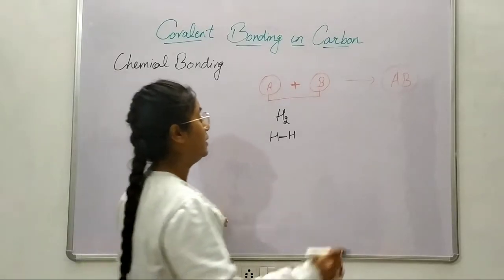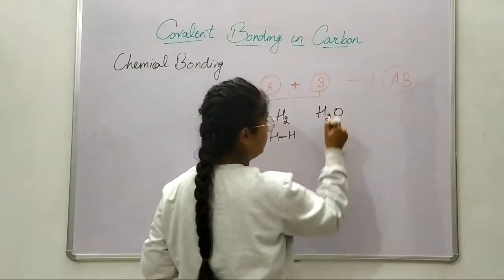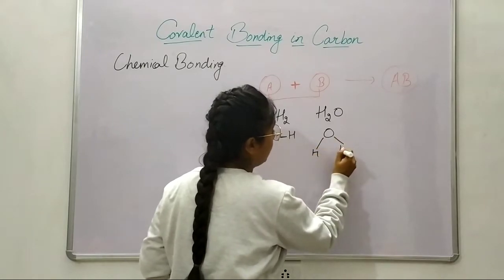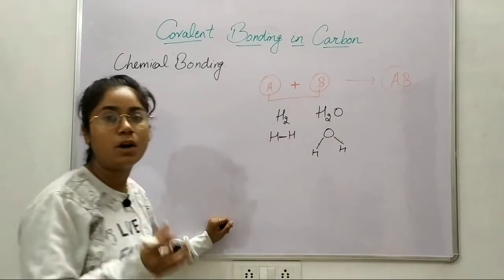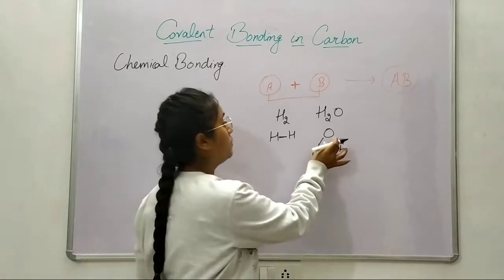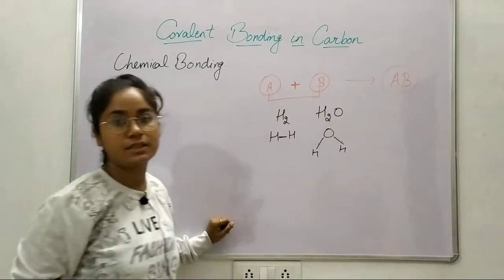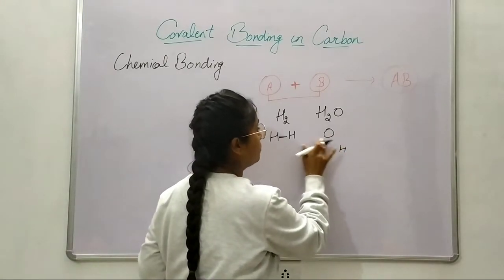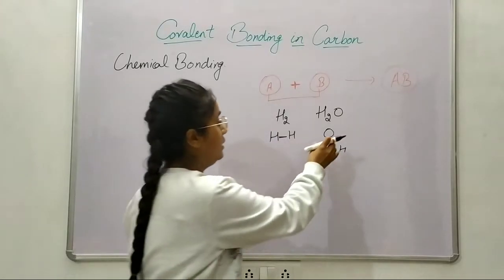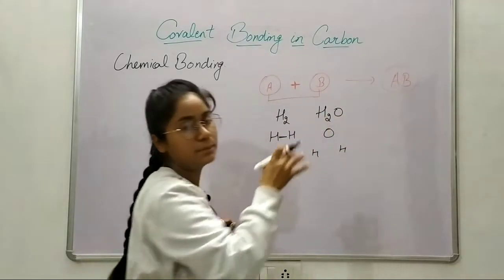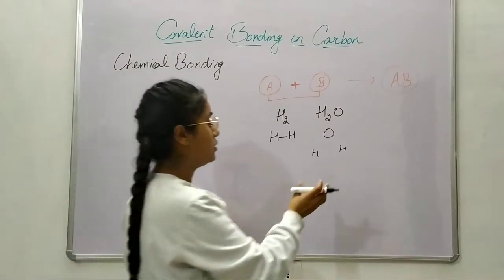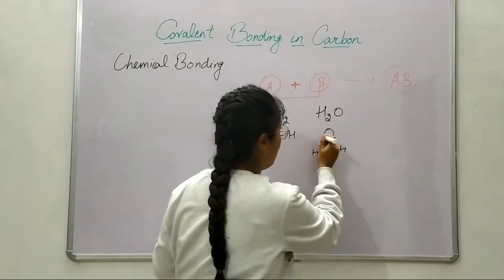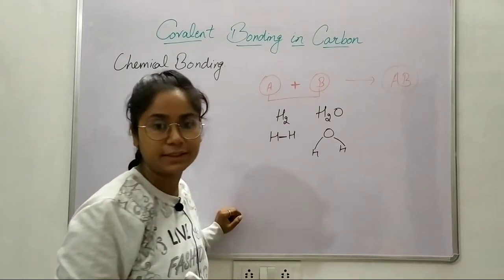Another example is water. I have this oxygen. Now this sign shows that a bond is present between them, and due to that bond this molecule has been formed. If there is no bond, let us say the bond has vanished, then the whole compound or molecule is completely vanished, because these are not linked with each other. That's why a bond is necessary.